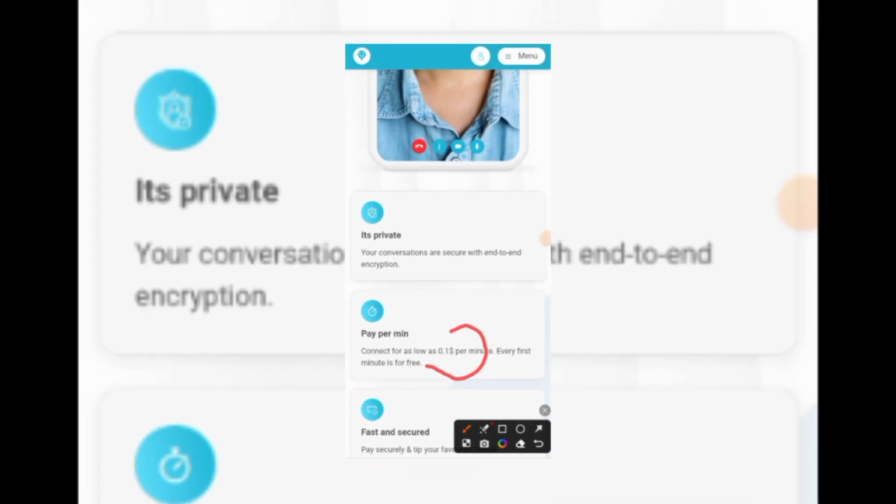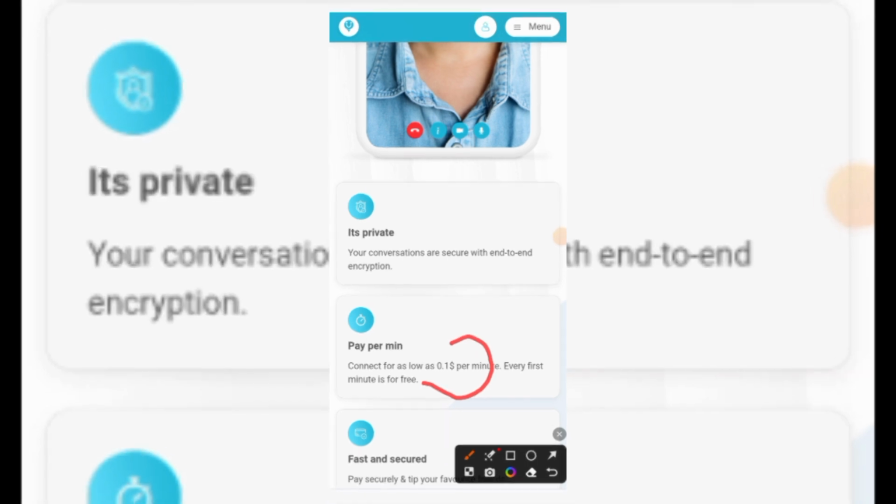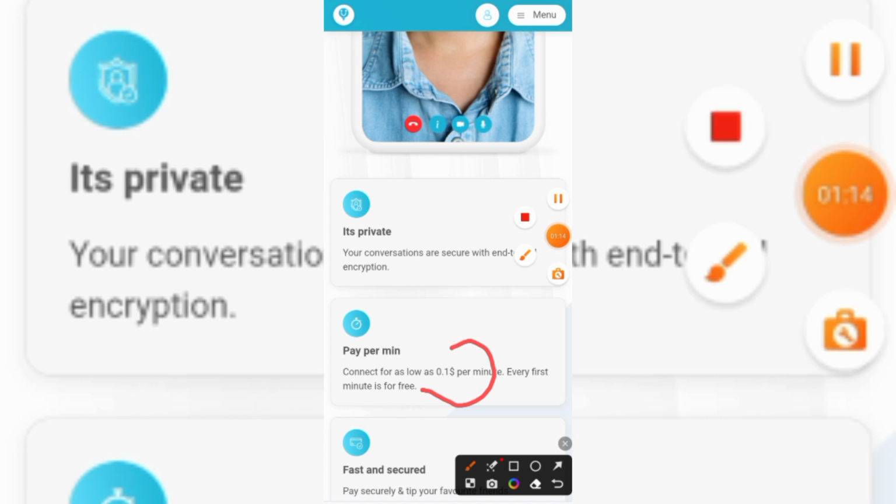So all you need is to just talk to the people, try to make them happy. All you need is to chat a little bit with them, try to make some friends with them, and from there you're going to be getting paid. So I hope you got the point.